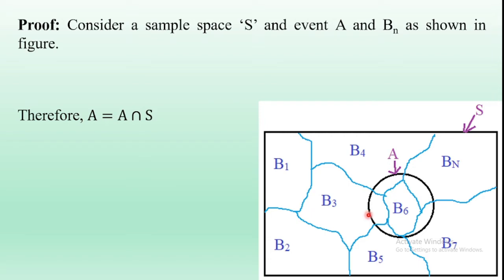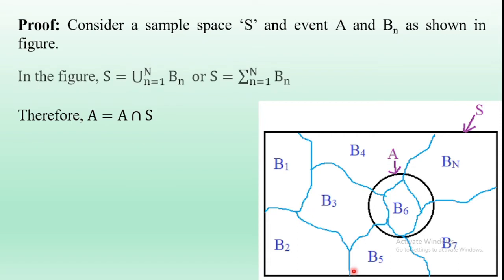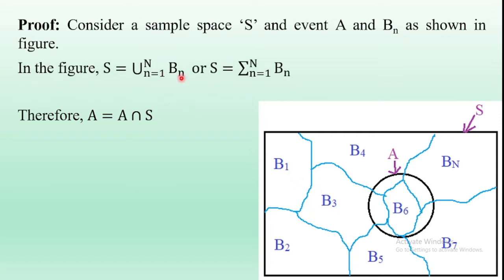In this figure, we can observe that the sample space S is equal to the union of n is equal to 1 to N Bn. Union means sum of the events, so this equation is also written as sample space S is equal to sigma n is equal to 1 to N Bn.